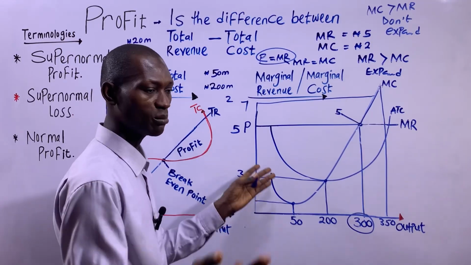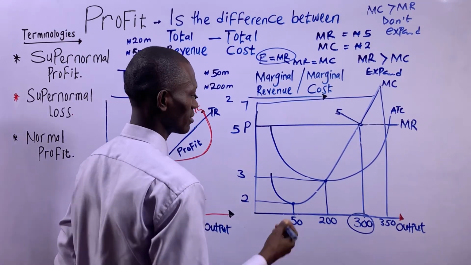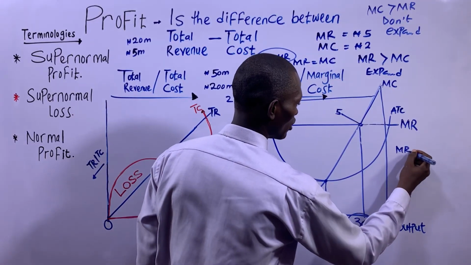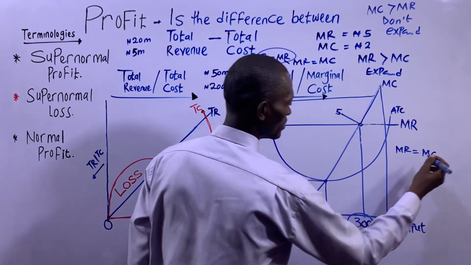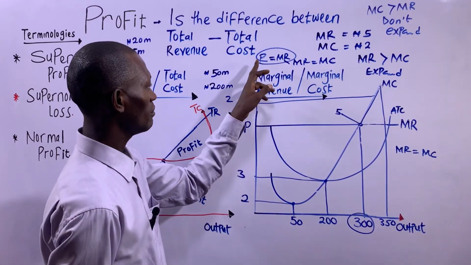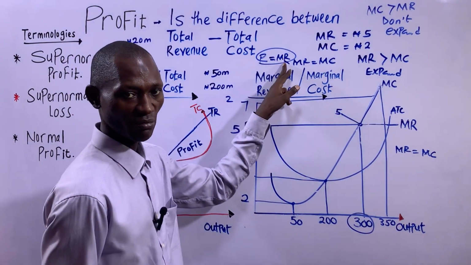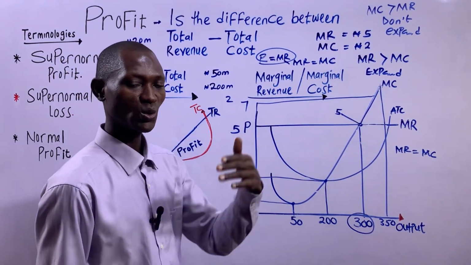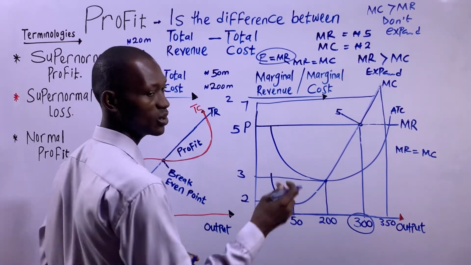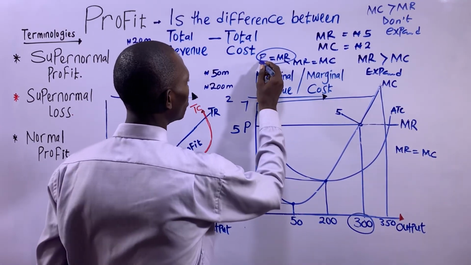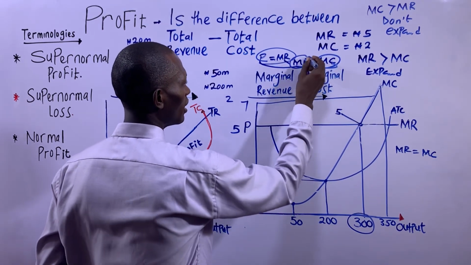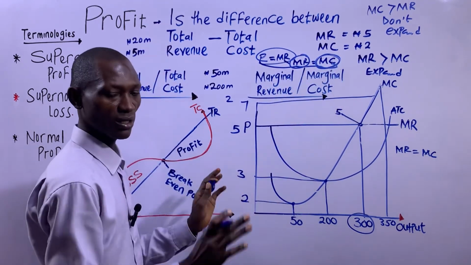Then for a firm that operates in an imperfect market, we can also say that MR must be equal to MC. What I'm trying to prove is that in a perfect market, price is equal to MR and MR is equal to AR. So whether a firm in a perfectly competitive market produces at the output where price equals MC or MR equals MC is the same.